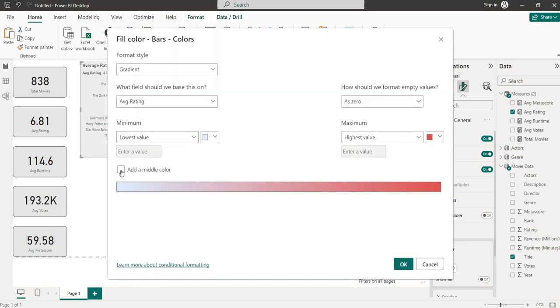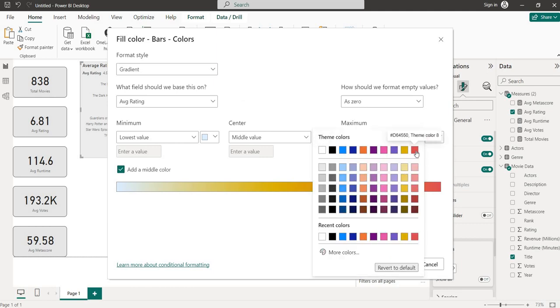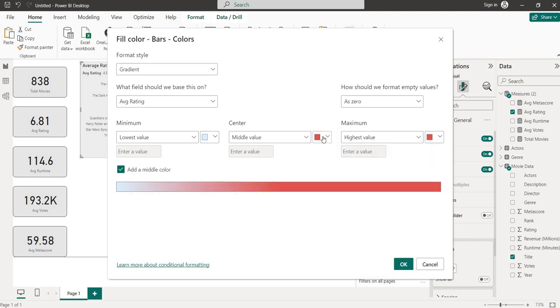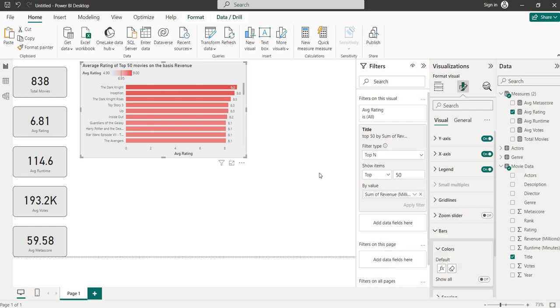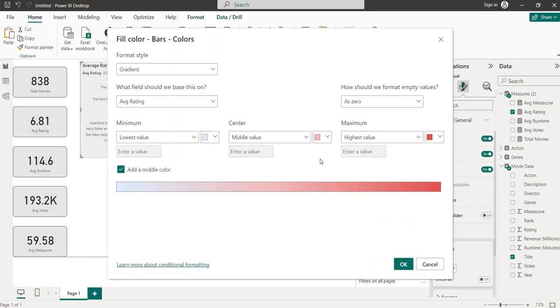What I will do is add a middle color also. In the middle I will add this one, but it goes to the darker, so I will give it a lighter one. So it has given the middle up to 6.95. Okay, I can change here also. See, I am doing it one by one, for your help.